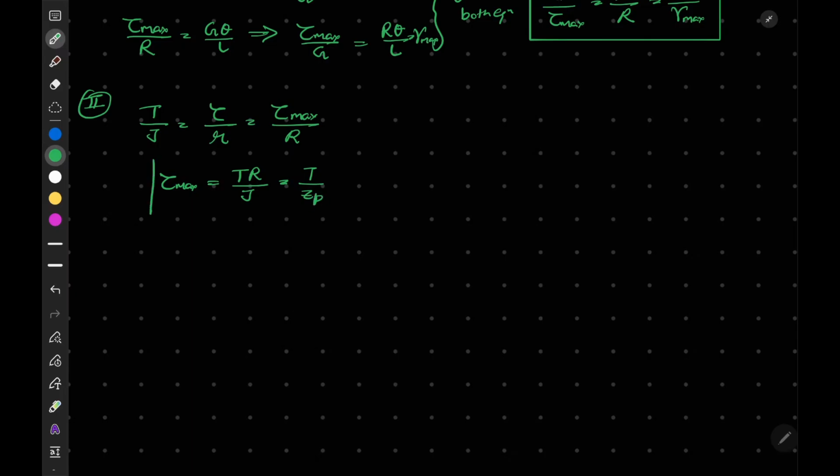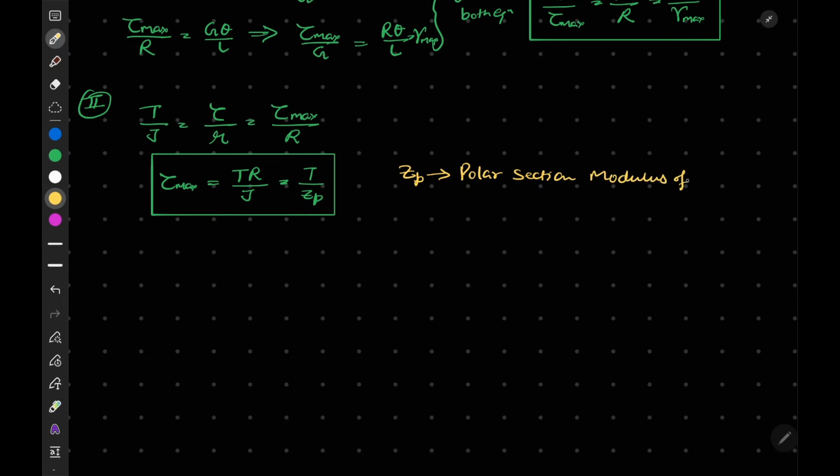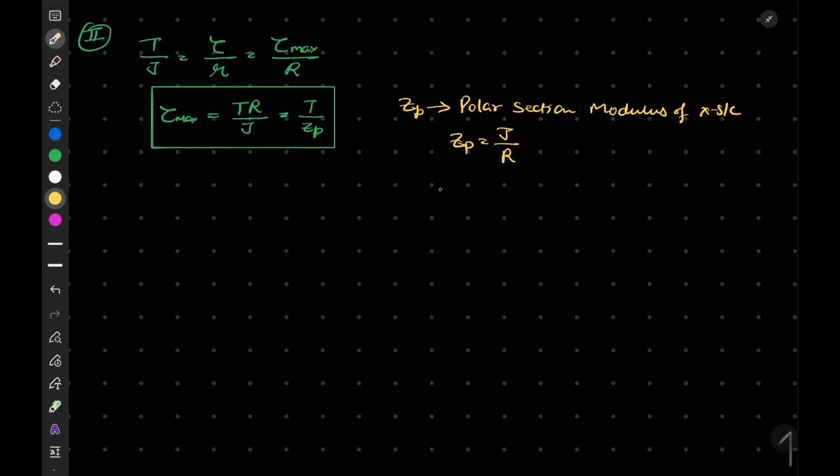Now this ZP is our polar section modulus of a cross section. ZP is defined as your polar moment of inertia upon R.